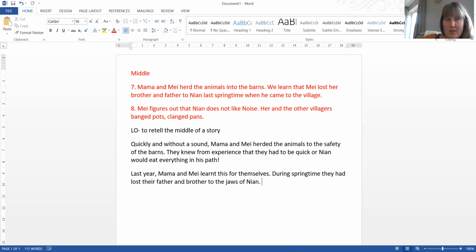So I'm going to read this again, and I might edit and I might improve a little bit as I go. So the point I was trying to make, our first point, was that Mama and May took the animals into the barn. I also needed to get across in my retelling that May lost her brother and father to Nian last springtime when he came to the village. I think I've got both those points across, but I might just do a little bit of editing now.